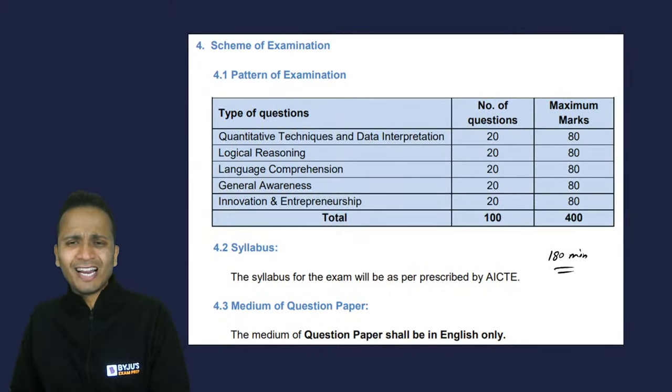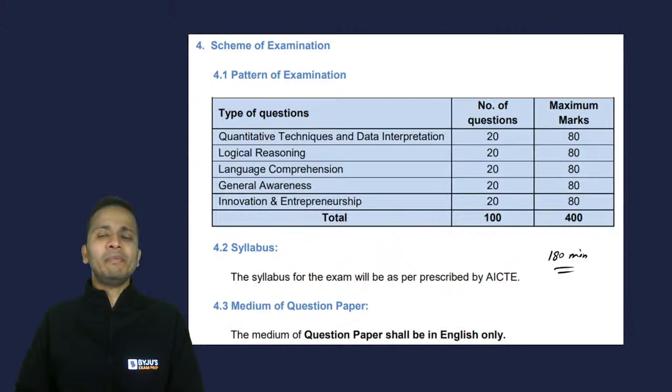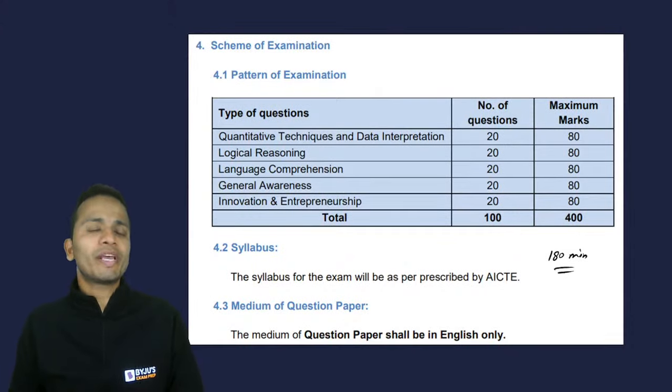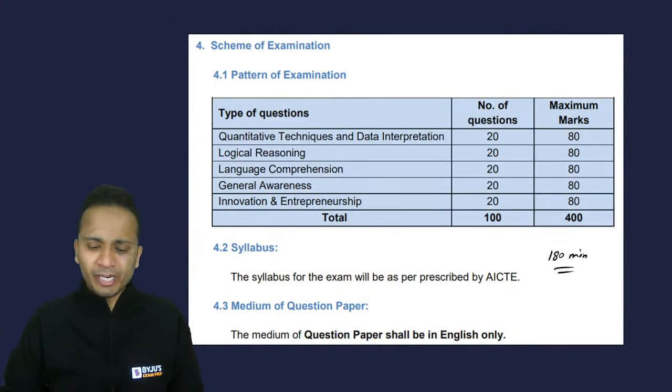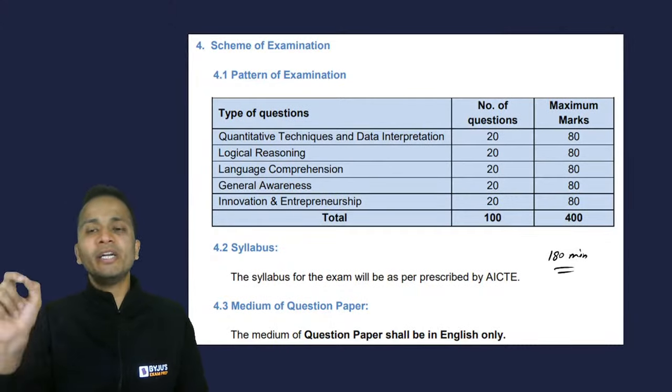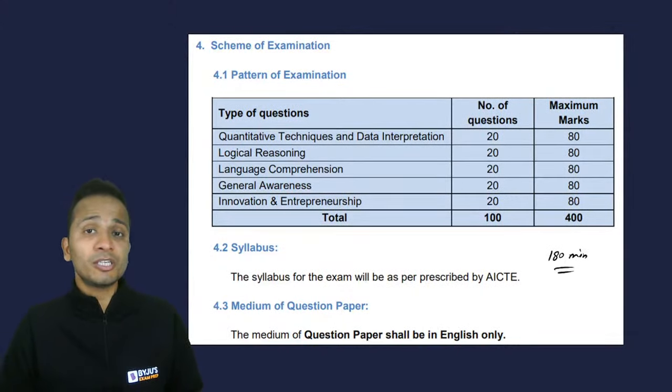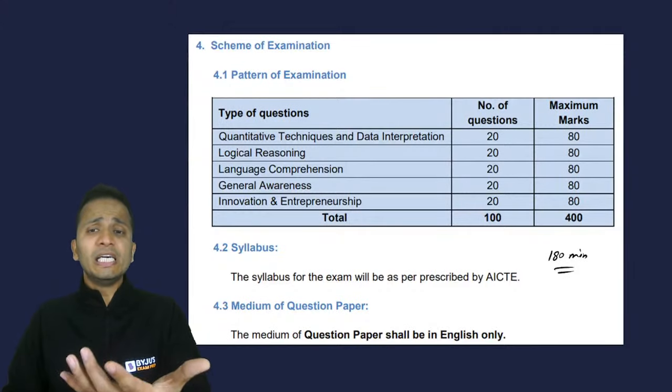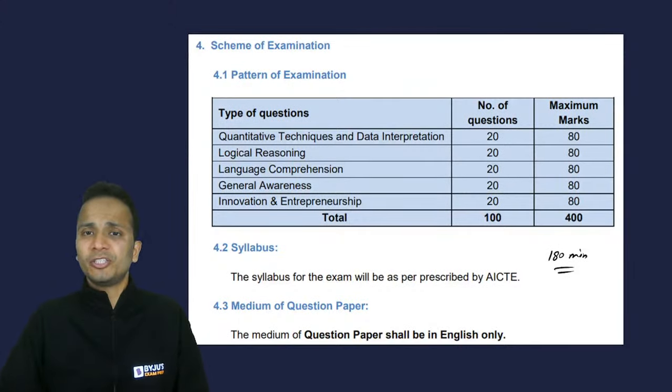So we have 180 minutes. It's not the examination of TestNet where you were given 100 minutes for 100 questions. So here you have a good, complete 3 hours, that is 180 minutes, to tackle these 100 questions. And you can divide these 180 minutes efficiently in all these 5 sections, right?